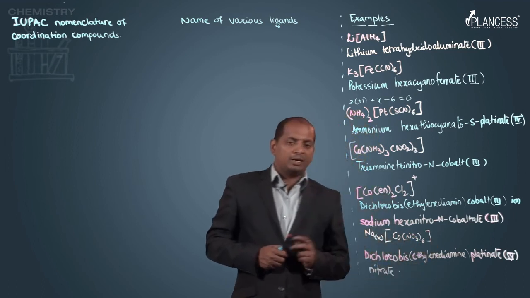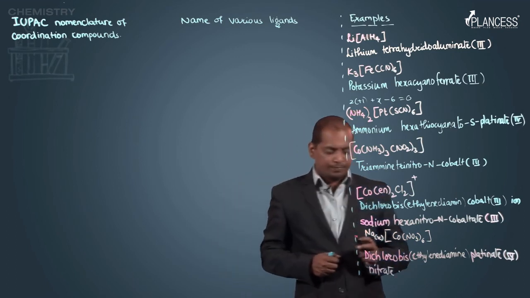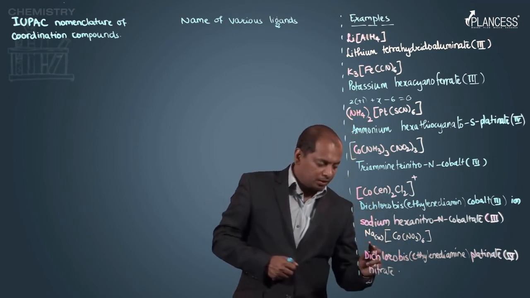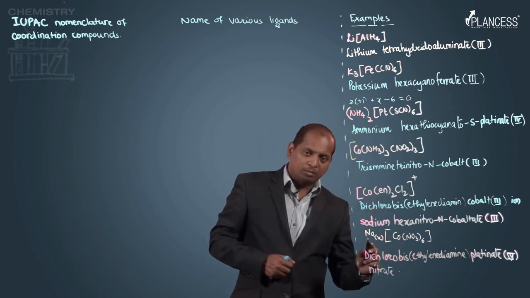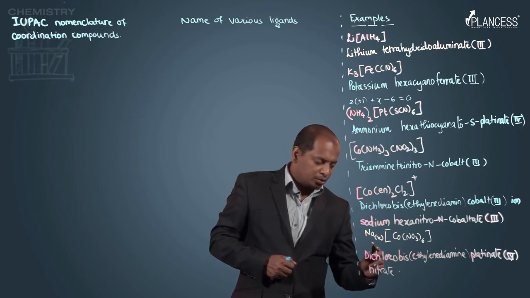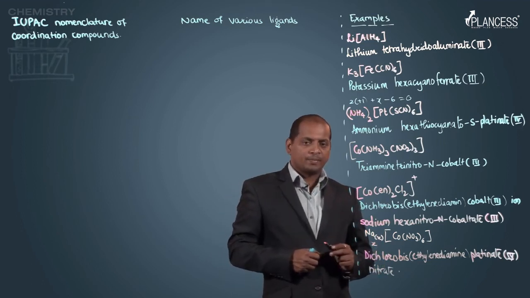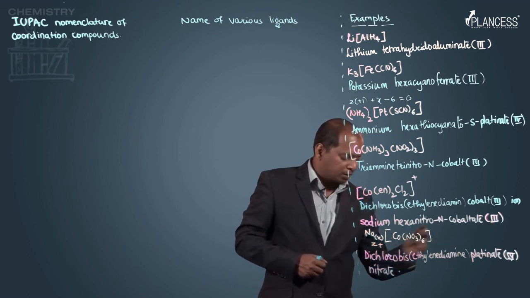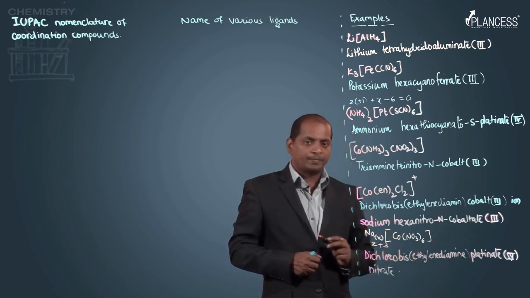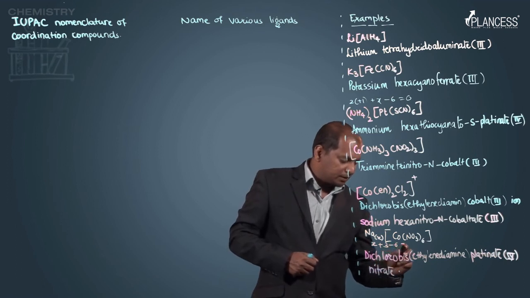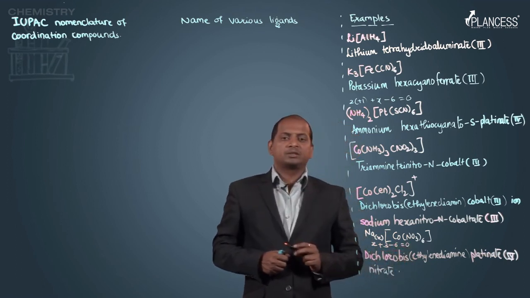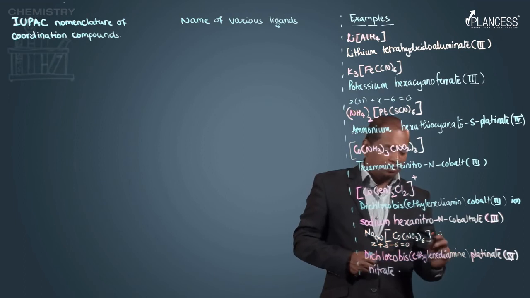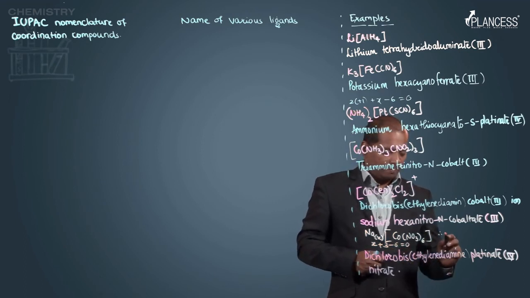So, how many sodium ions we should put? That is very simple. The oxidation number of sodium is plus 1. So, x, that is the number of sodium ions, plus 3 is the oxidation number of cobalt, minus 6 is equal to 0. So, x is equal to 3. Therefore, the formula becomes Na3[Co(NO2)6].